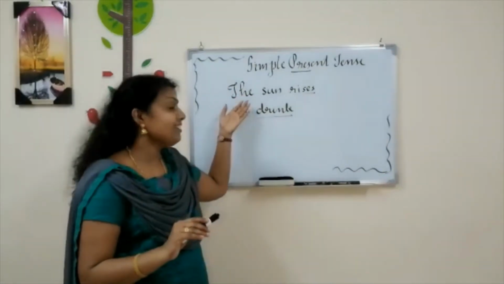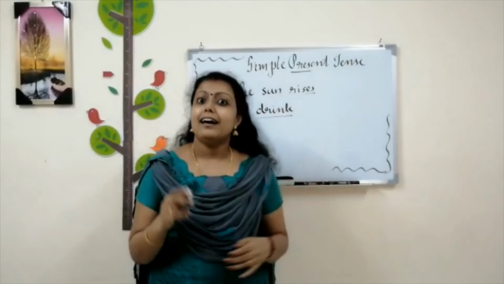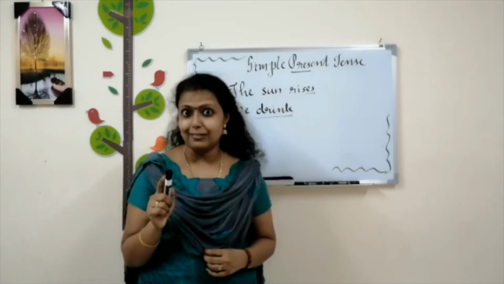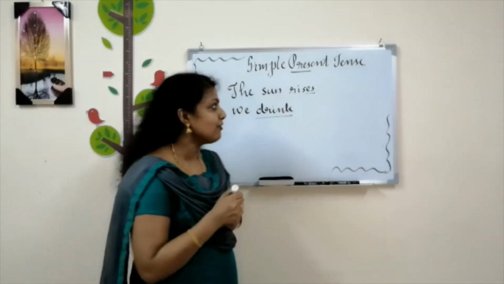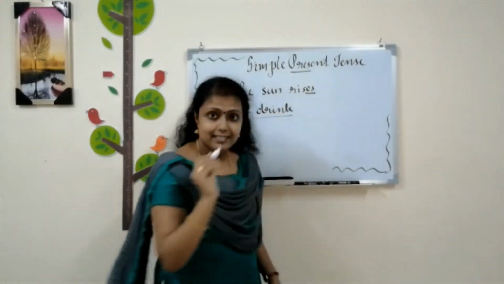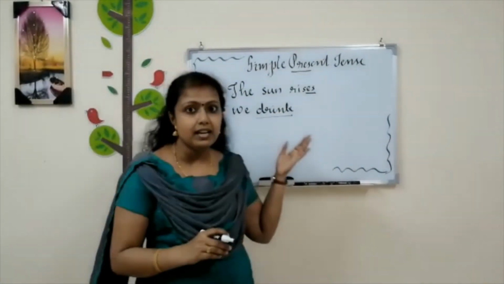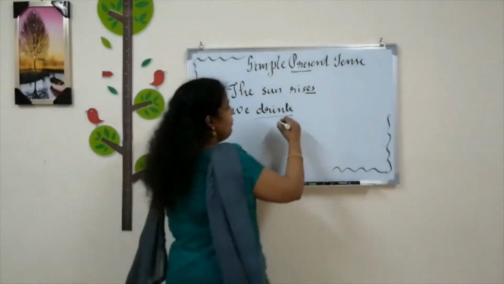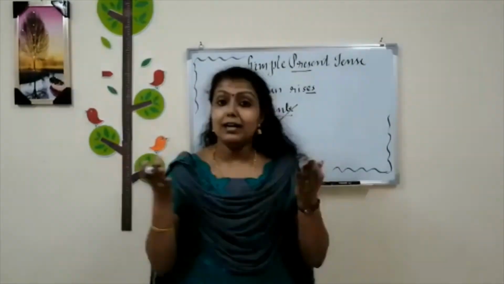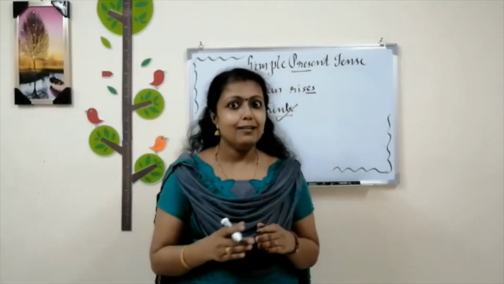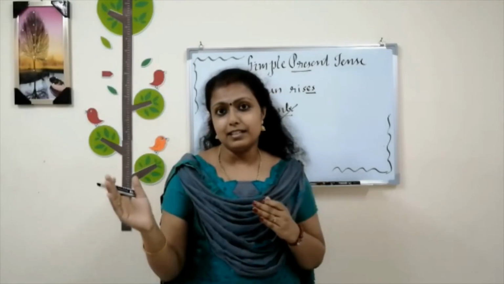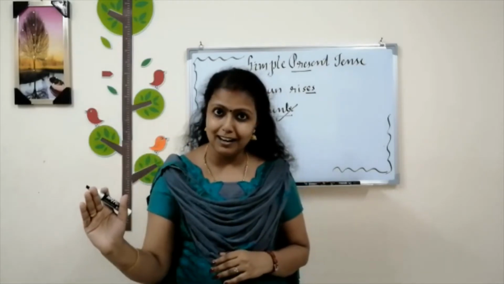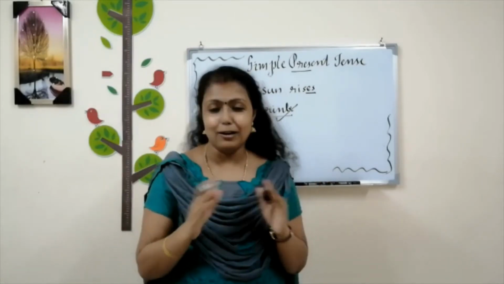Here in the first sentence, the sun rises. The sun is a singular subject, isn't it? There is only one sun, so it's a singular subject. So we used a singular verb, rises. And the second one, we. It's a plural subject. So we have to use a plural verb, drink. So when we are using present tense, we have to check if the subject is singular, the verb should also be singular. And if the subject is plural, the verb will also be plural.